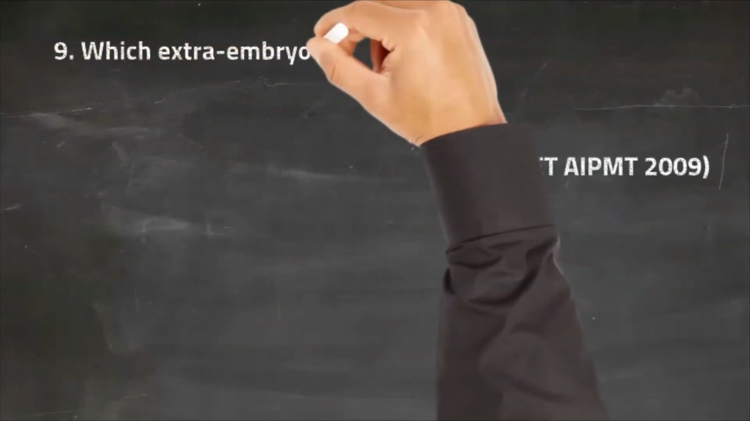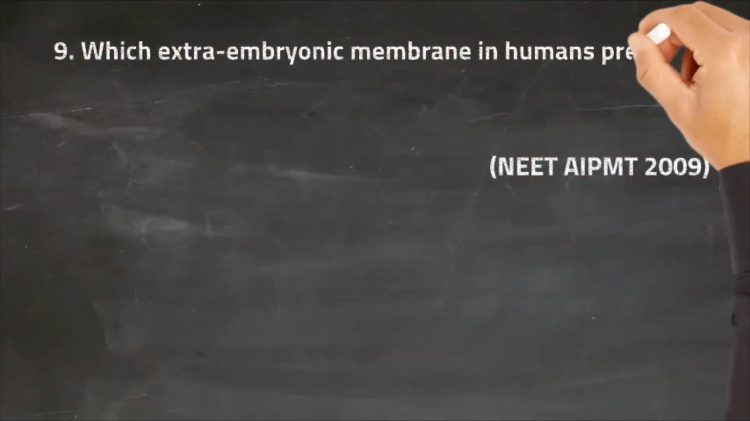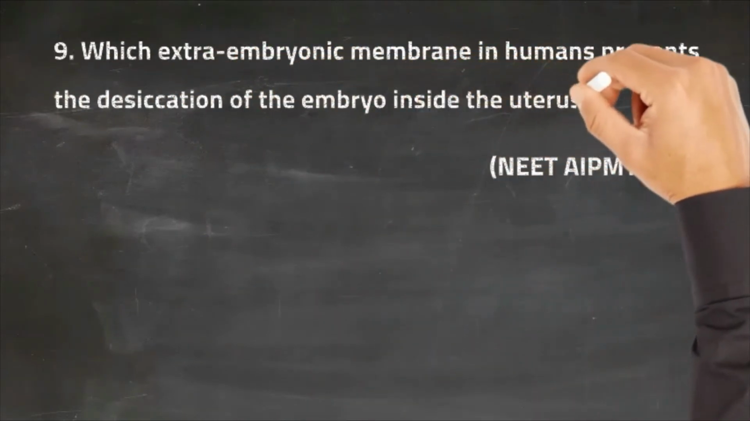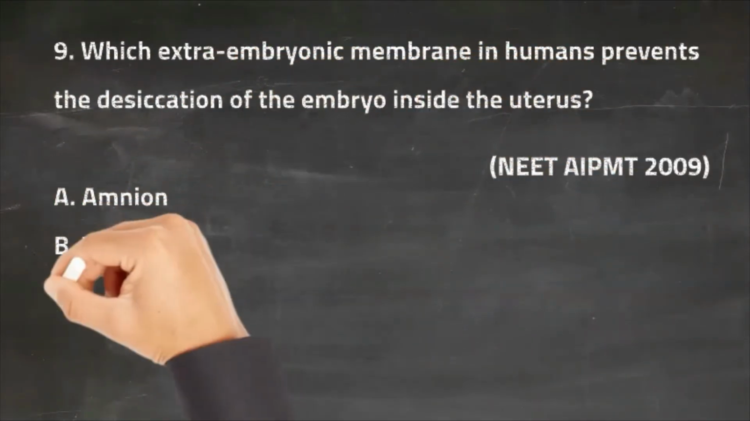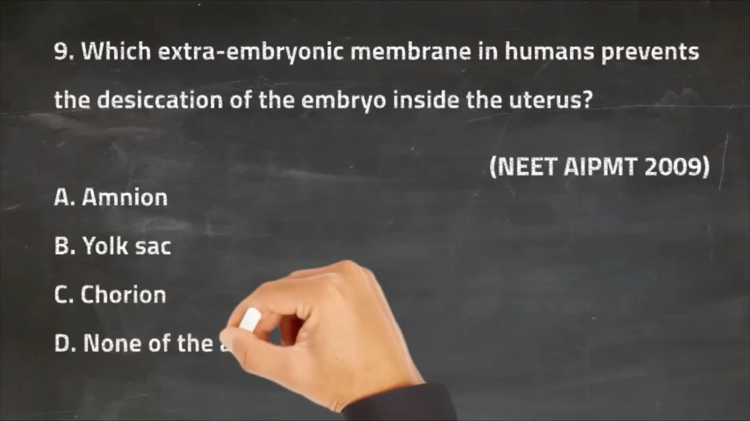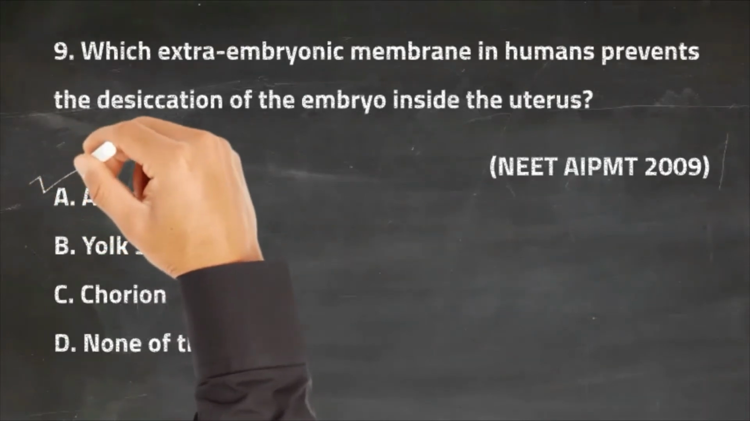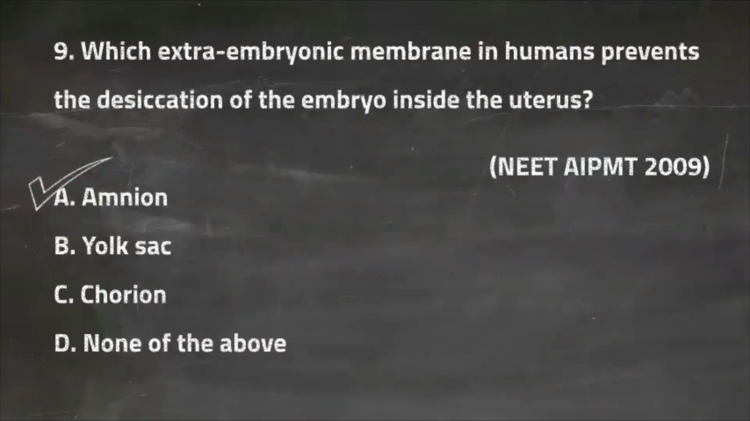Question ninth. Which extraembryonic membrane in human prevents the desiccation of the embryo inside the uterus? So the first option is amnion, the second option is yolk sac, the third option is chorion, and the last option is none of the above. So the right answer for this question is option A, and that is amnion.